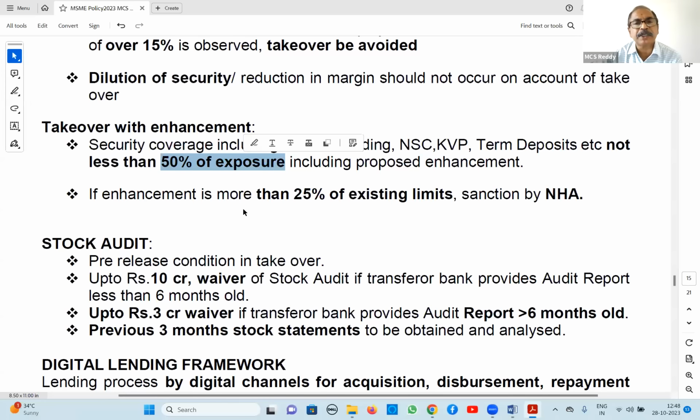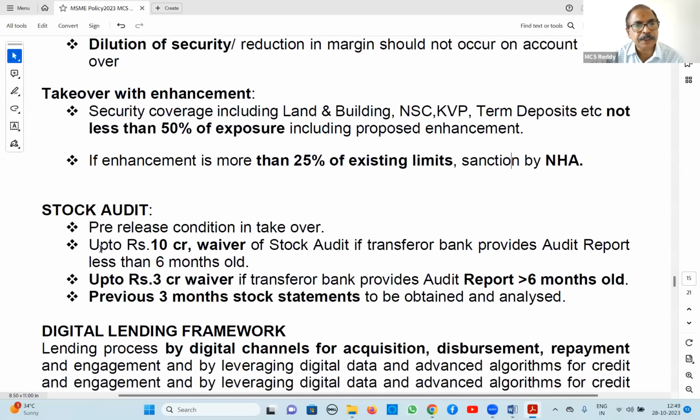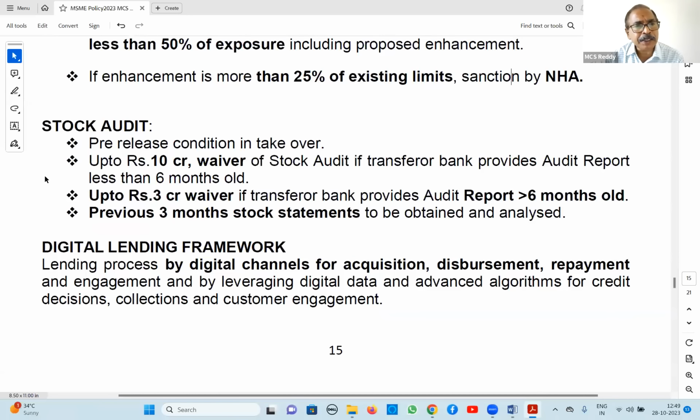Then only with enhancement it is permissible. If enhancement is more than 25% of existing limits, it is sanctioned by the next higher authority. But if enhancement is for expansion, in such case the same authority can sanction. Enhancement more than 25% for expansion, same authority. Without expansion, next higher authority. Right? Stock audit, normally it is a pre-releasing condition for takeover.